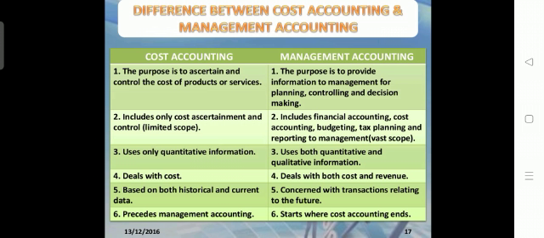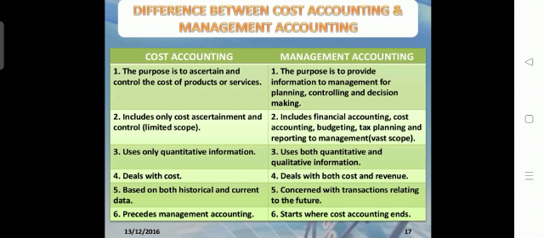Cost accounting is prepared only to ascertain the cost. But under management accounting, the purpose is to provide information to the management for planning, controlling and decision making. Here management accounting has more differentiated functions than cost accounting: planning, controlling and decision making.